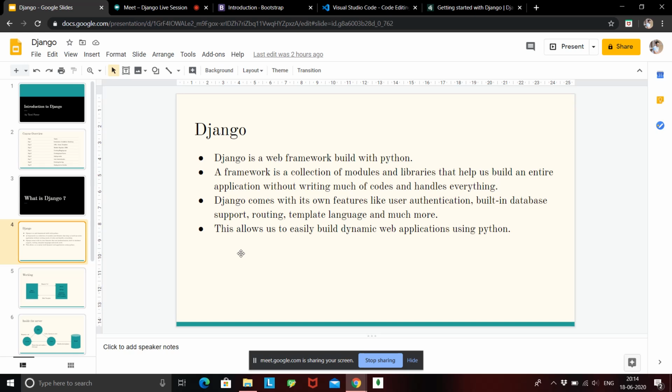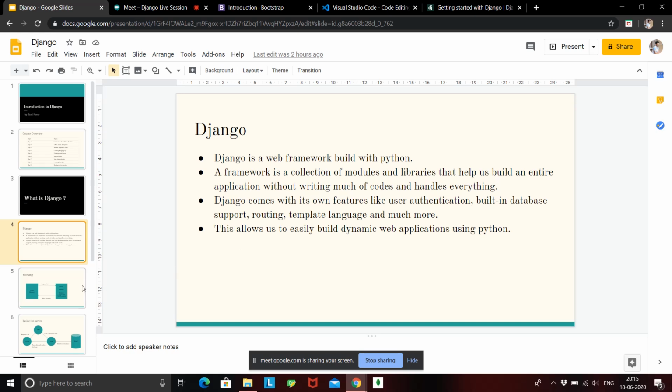This allows us to easily build a dynamic web application using Python. And dynamic web application means applications which are user interactable. We can edit the website, we can create something new in the website, and the content is not hard coded, it is not static. You can retrieve data from the database, you can delete data from the database. All such things that can change are called dynamic, and we can create dynamic websites using Django. Okay, I think enough of Django talk. There is no actual proper definition of what Django or a framework is. We will just see it when we install it.